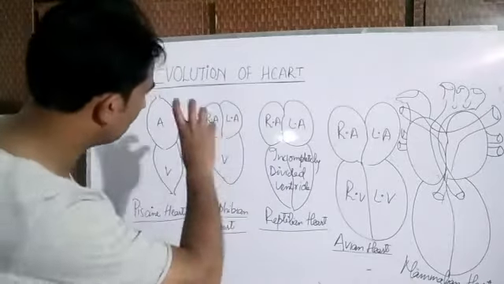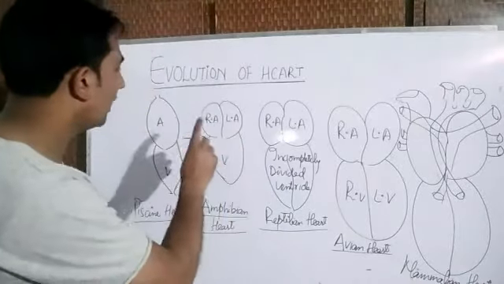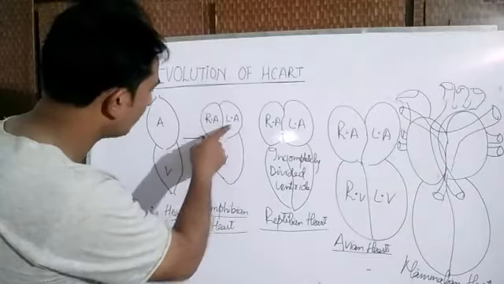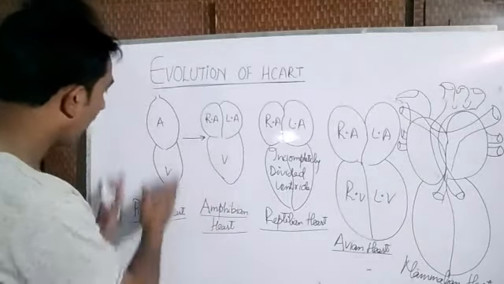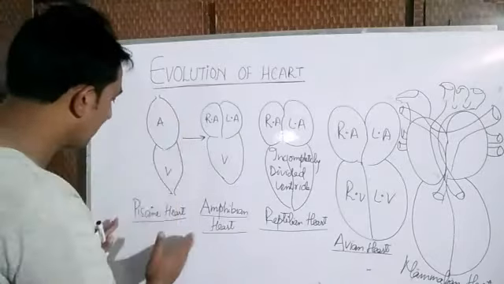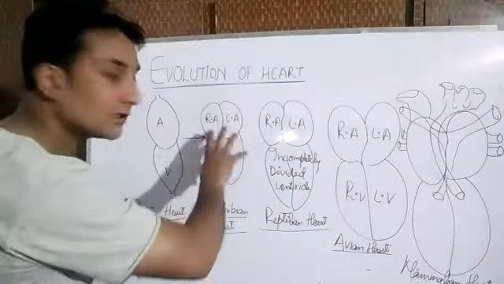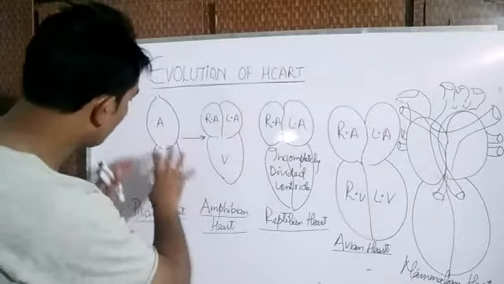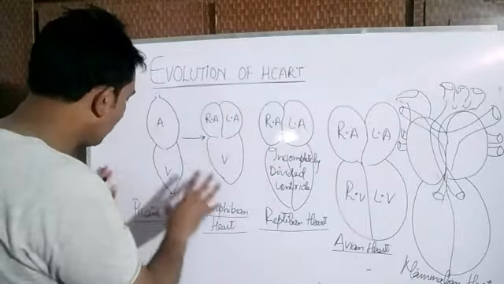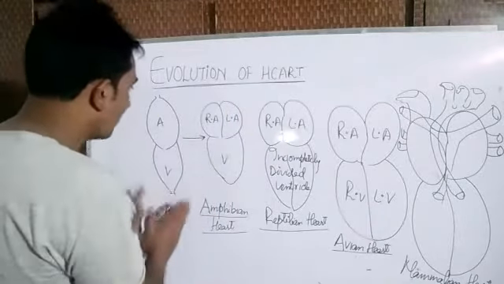This is the diagram which depicts the three-chambered heart of the amphibians. This is the right auricle, left auricle, and this is the ventricle. Now we shall again see the heart of the Pisces. The heart of the Pisces is two-chambered, whereas that of these amphibians is three-chambered.